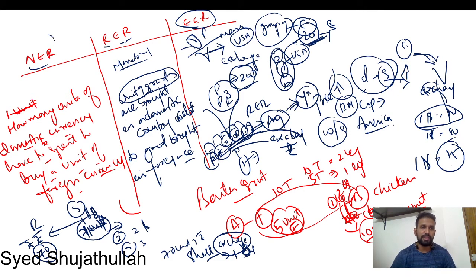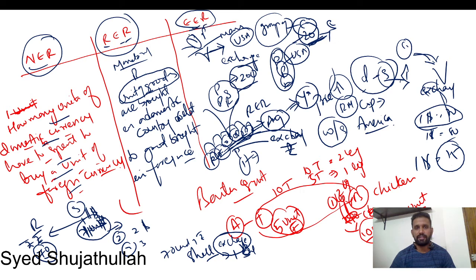So the real exchange rate concept refers to how many units of currency we have to spend to buy a basket of commodities, in relation to how many units of currency the foreign country has to spend to buy the same number of items.